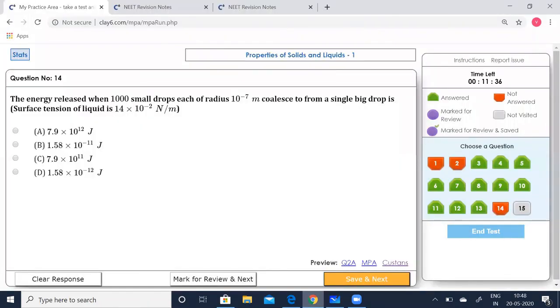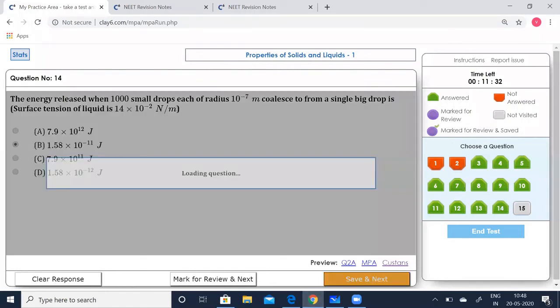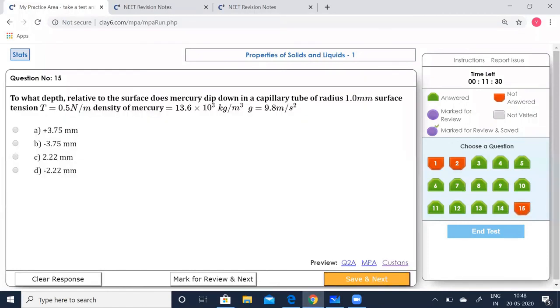So we have 1.58, option B. Take that and go to the last question. To what depth relative to the surface does mercury dip down in a capillary tube of radius 1 millimeter? Surface tension T is equal to 0.5 Newton per meter. Density of mercury is given as 13.6 into 10 to the power of 3 kilograms per meter cube. Take g as 9.8 meters per second squared.